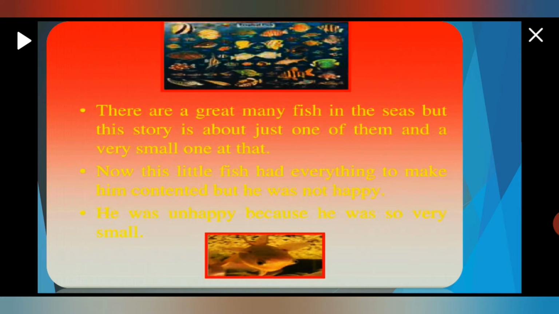Now this little fish had everything to make him contented, but he was not happy. The writer is saying that this little fish had everything that can make him satisfied. Contented means satisfied, but that little fish was not happy. He was unhappy because he was so very small. And children, you will laugh when I tell you why he was not happy. He was unhappy because he was so very small.